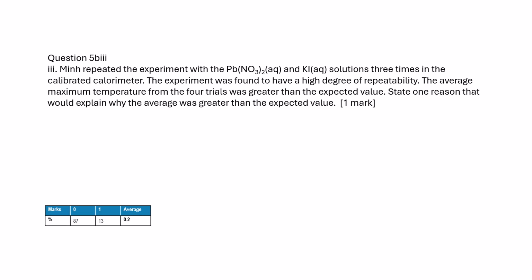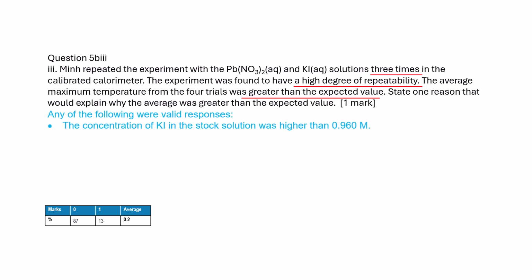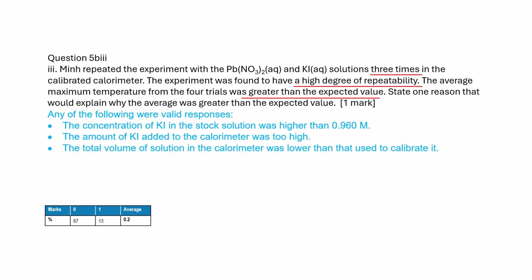Since this experiment is repeated 3 times and has a high degree of repeatability, errors do not come from random errors. The results are always higher than the expected value. These errors should be systematic. The reasons should be that the concentration of KI in the stock solution was higher than 0.960 M, the amount of KI added to the calorimeter was too high, the total volume of solution in the calorimeter was lower than that used to calibrate it, and the calorimeter's calibration factor was smaller than the true value.